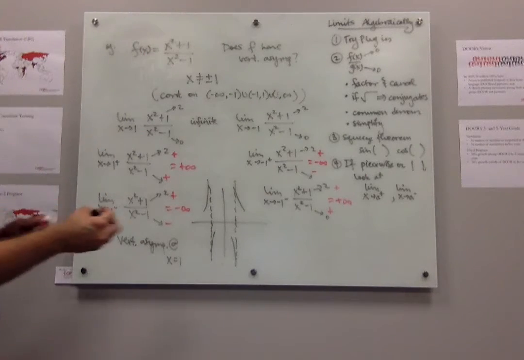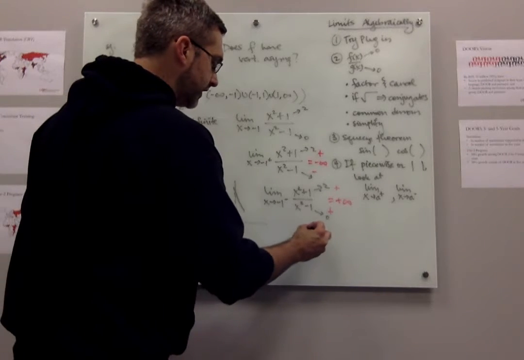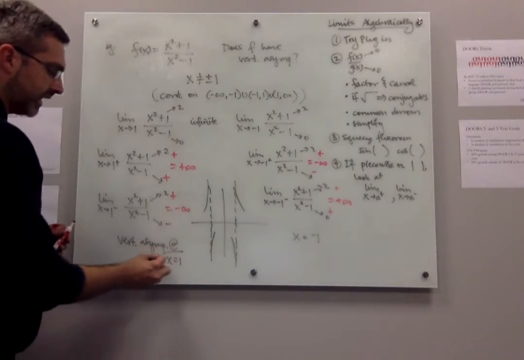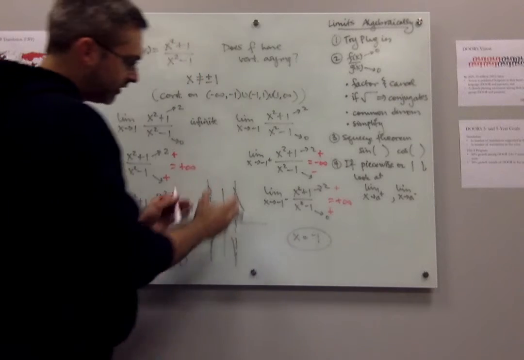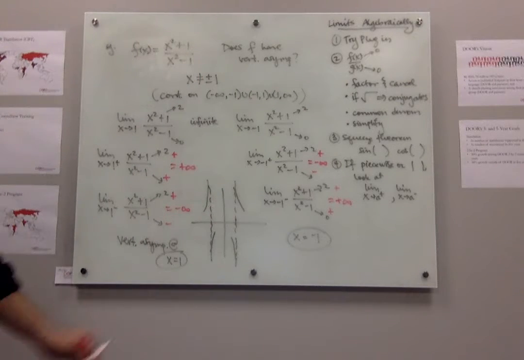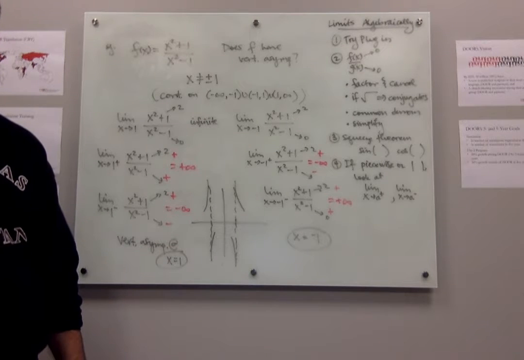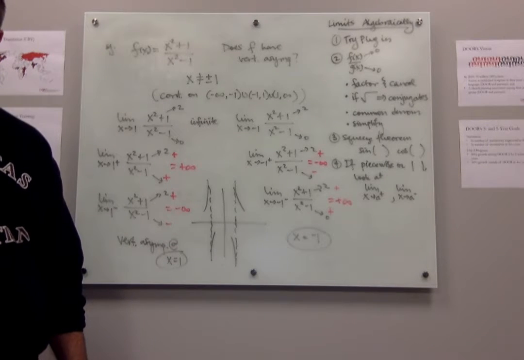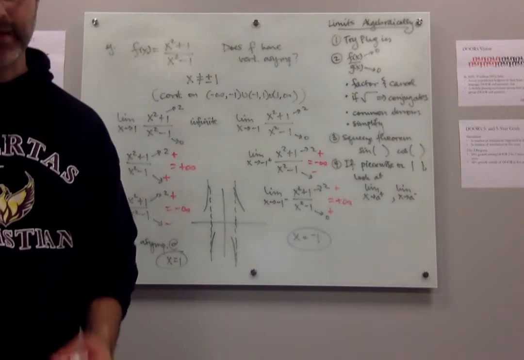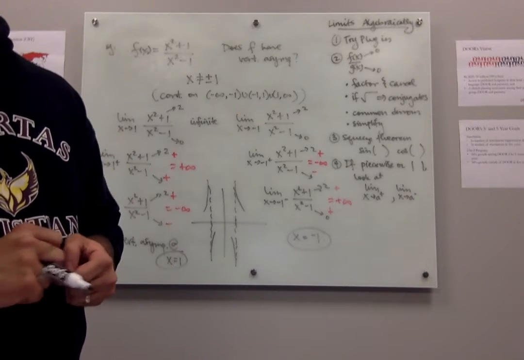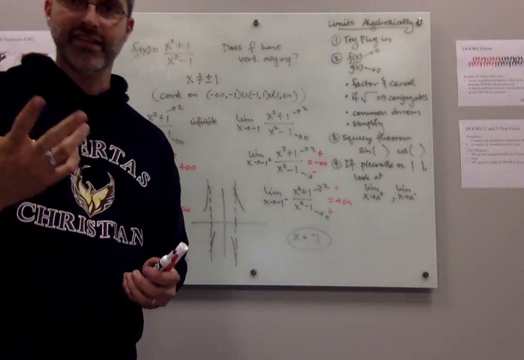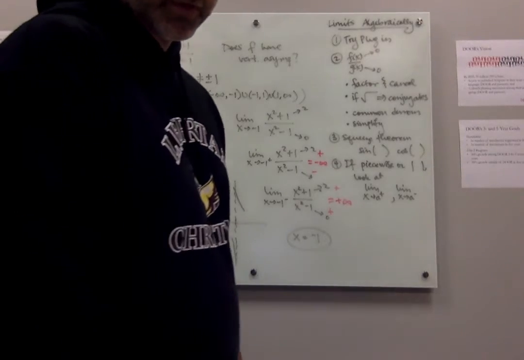So you get a vertical asymptote at x equals -1 and at x equals 1, but we actually know, at least in part, what the graph of this function looks like based on these limits that we calculated. It's pretty nice, right? Well, you could think of it as nice. I don't know.